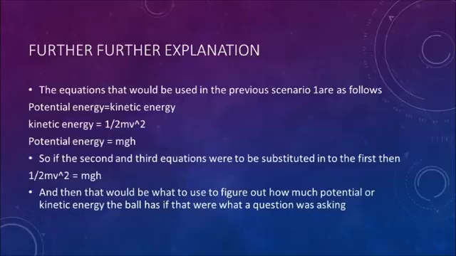So if the second and third equations were to be substituted into the first, then the full equation of conservation of energy in this case would be 1/2 mass times velocity squared is equal to mass times gravity times height. And then that would be what to use to figure out how much potential or kinetic energy the ball has, if that were a question that it was asking.